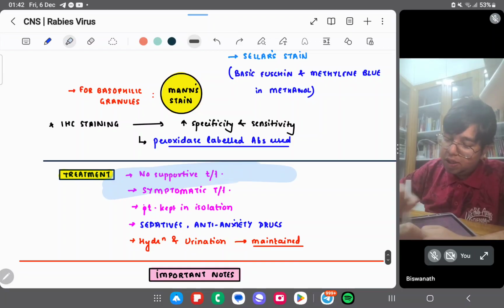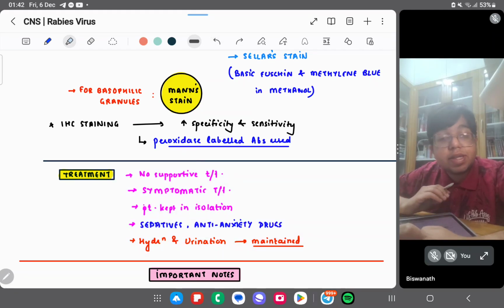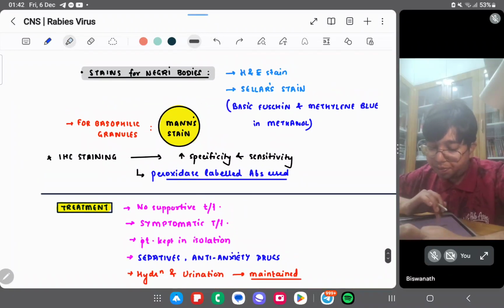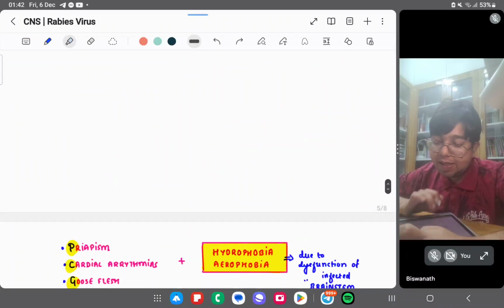Talking about treatment, there is no specific treatment. Symptomatic treatment is given. Patient is kept in isolation, with sedative and anti-anxiety drugs, and hydration and urination are maintained. Okay. So that completes our rabies.